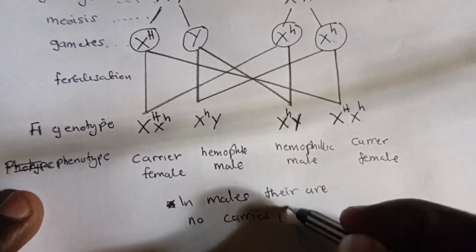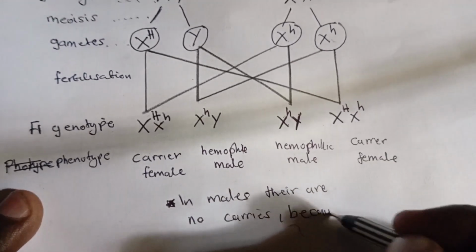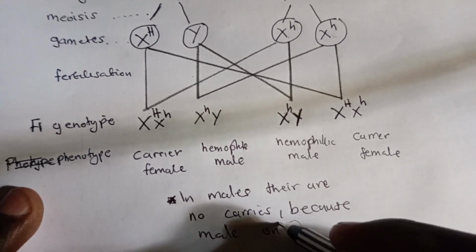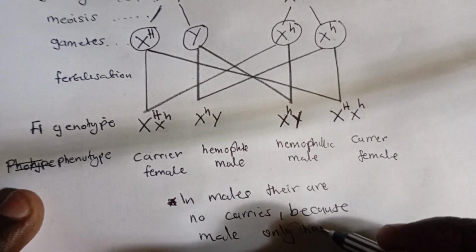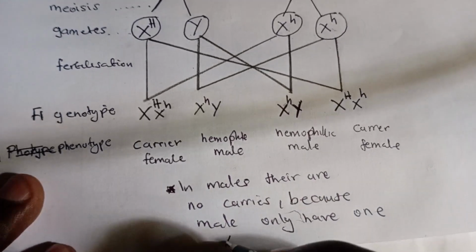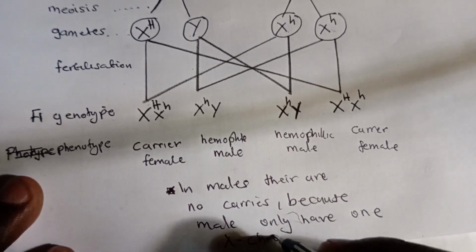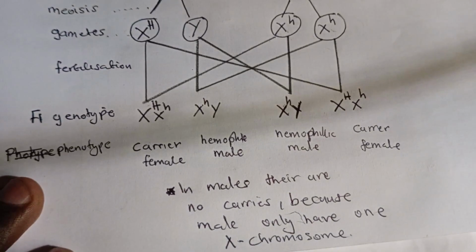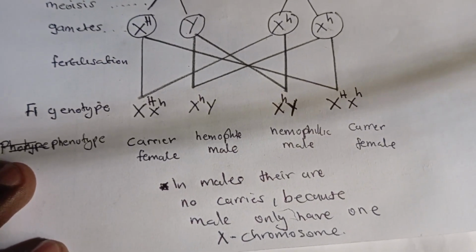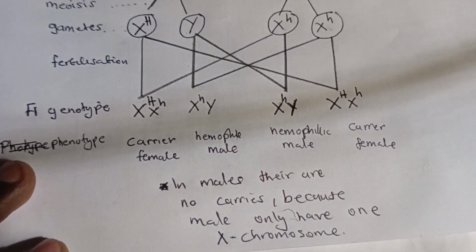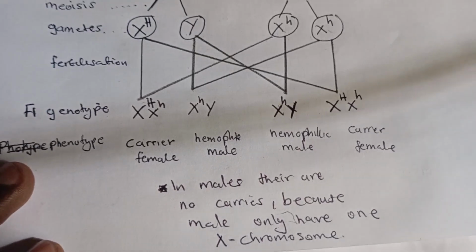There are no carriers because males only have one X chromosome.